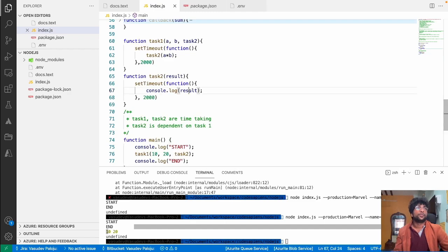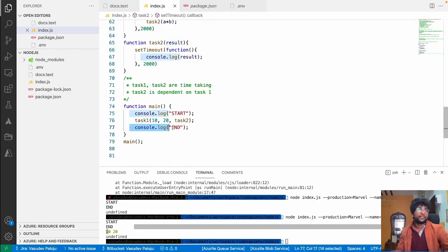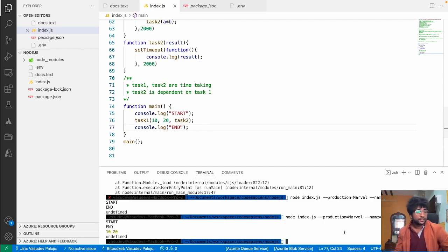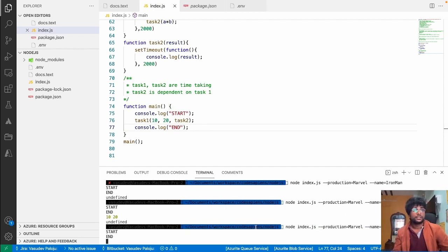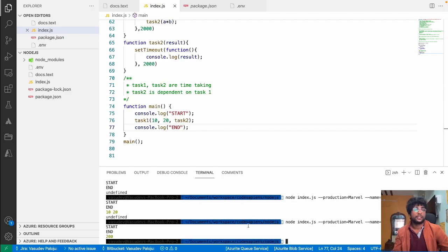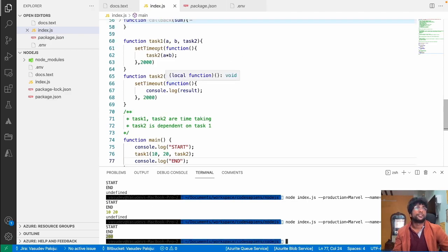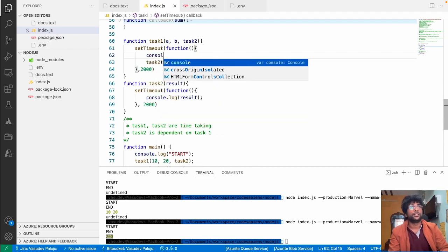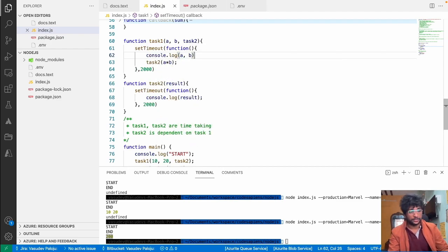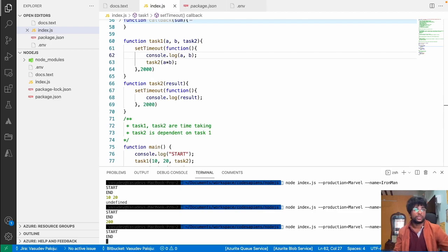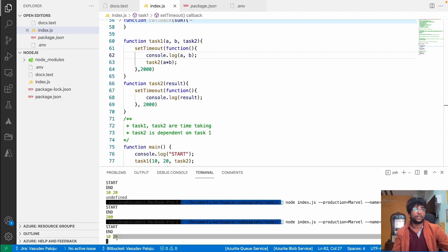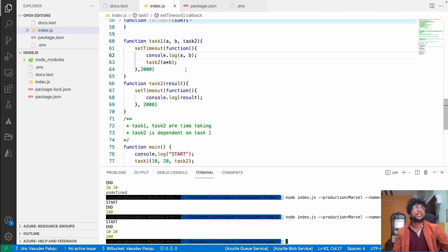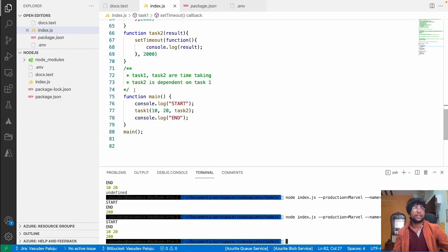Now what if you want to get this result in the main function, how are you going to do that? See, task1 is executed, and then after 4 seconds, the task2 output is printed, that is console.log result. So if I do console.log a comma b and execute the code, start and end are printed, after 2 seconds the arguments are printed, and after another 2 seconds 10 into 2 is 200, right? So this is called perfectly non-blocking code.